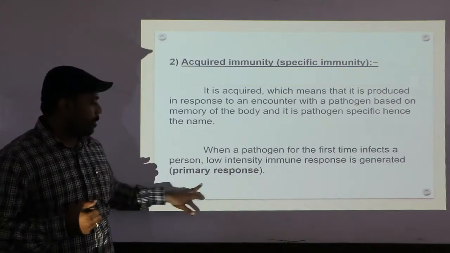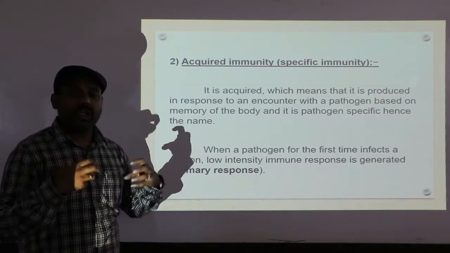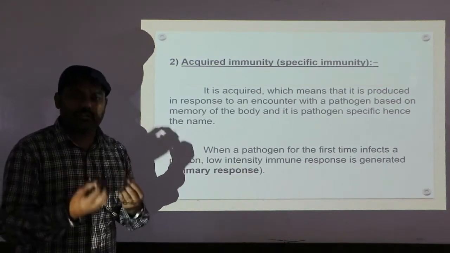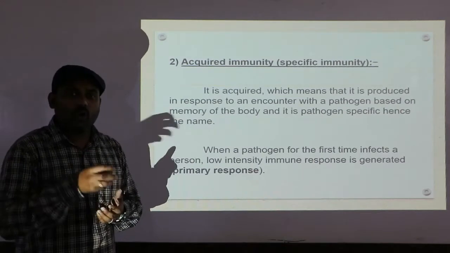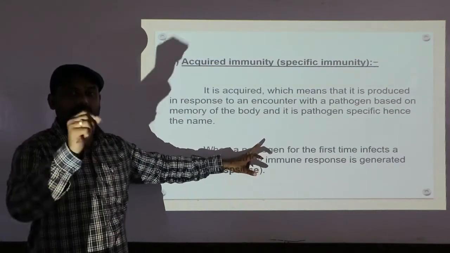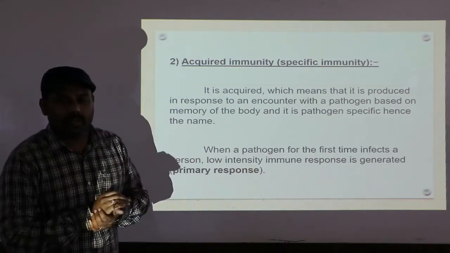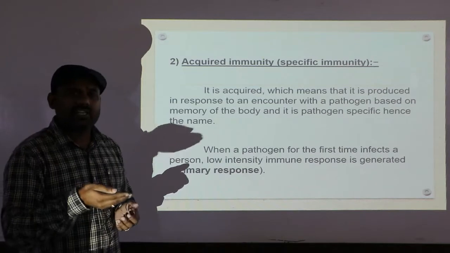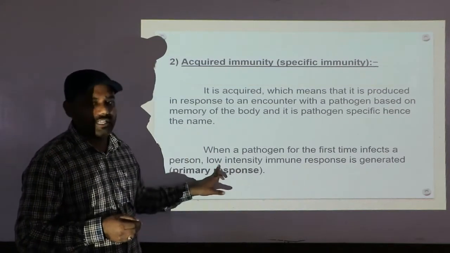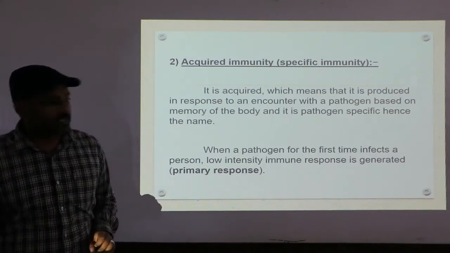That is called the primary response. Primary response means our immune system produces antibodies at a low rate the first time a particular pathogen enters the body, a slow rate, that is low intensity. Clear? That is considered the primary response.